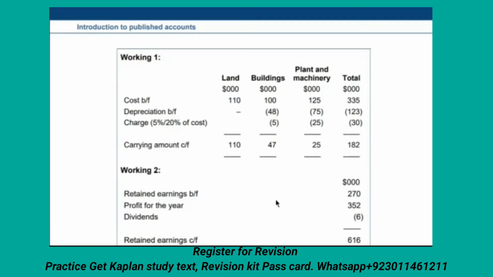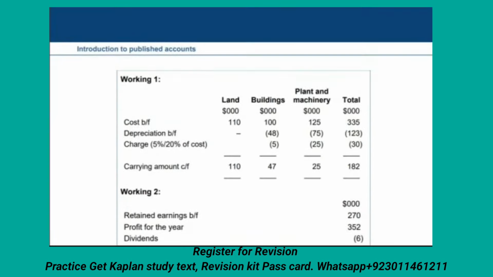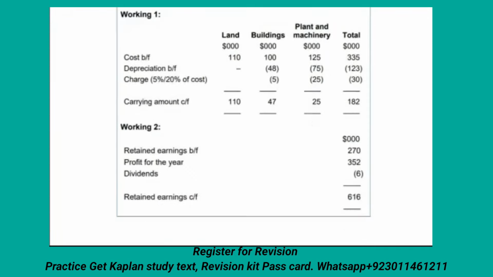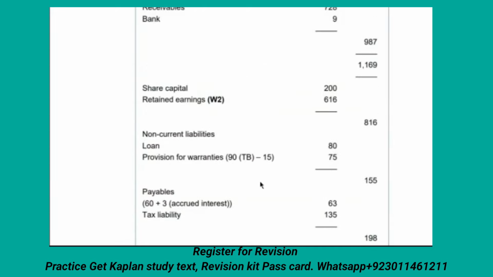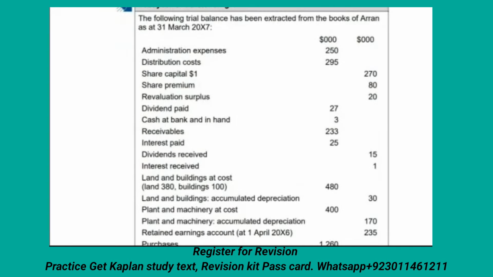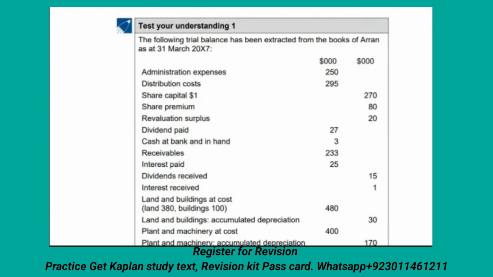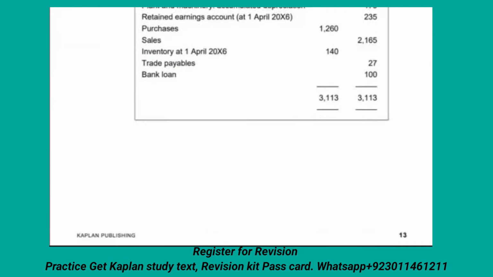Like working two. Whenever you answer this type of question, first of all you have to follow the workings, working one and two. When you finish, then you incorporate the other figures over here. So working two total and working one total. This is a test your understanding. If you don't have a book right now, you can take a picture of this area. I will scroll down so you can see the complete question and try it on your own.